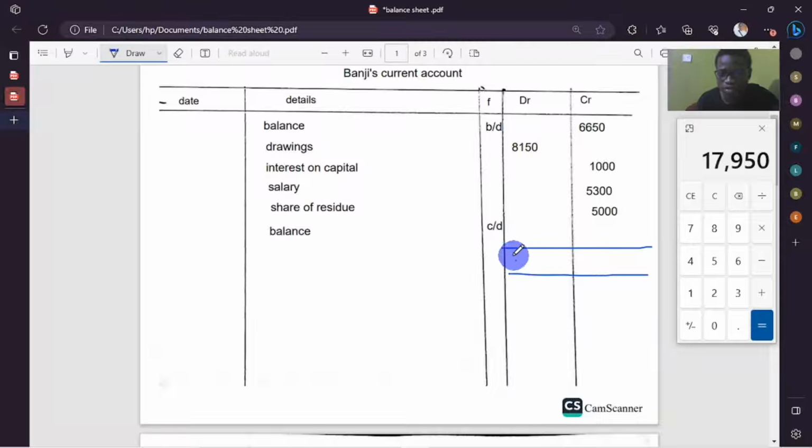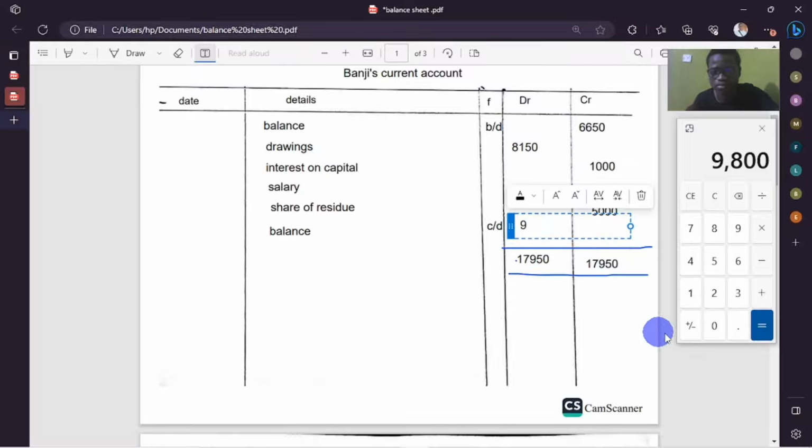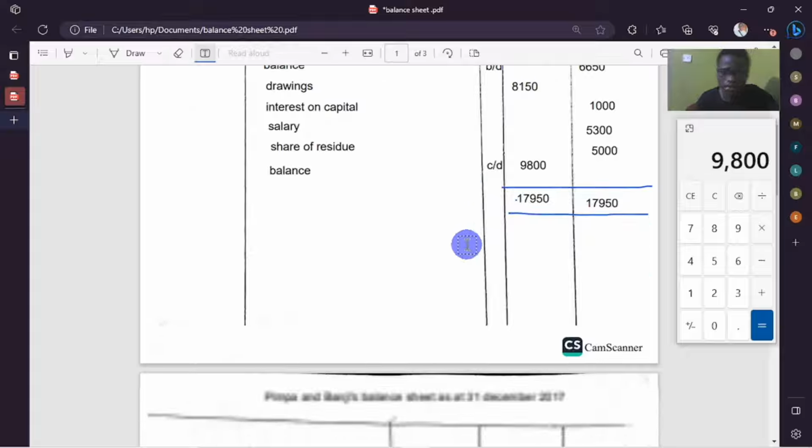So we enter 17,950 there, even there, 17,950. And now we subtract with this figure. We're getting 9,8. Then we're done for them.